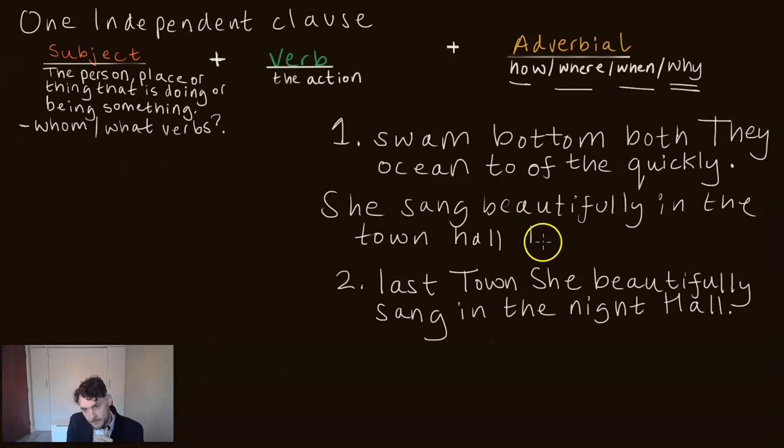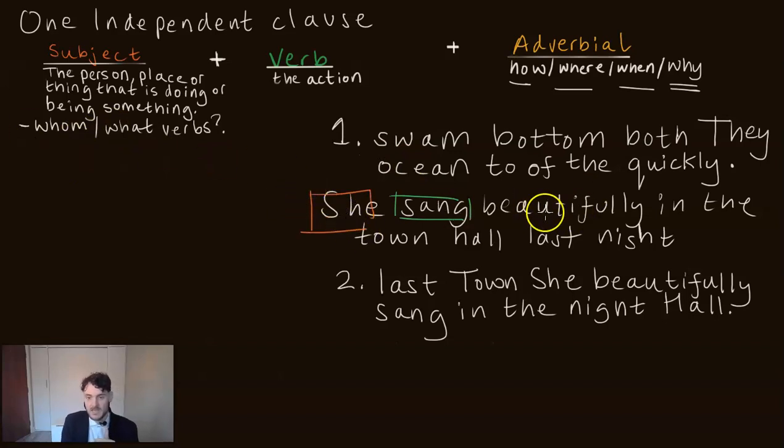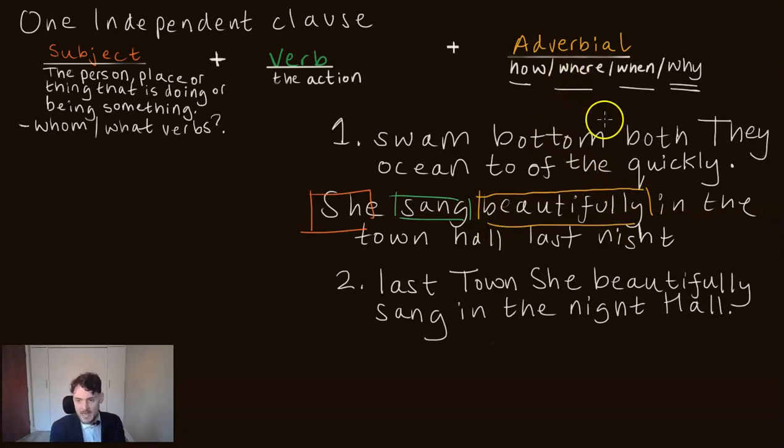Again, let's find our verb. Sang is the verb. Who or what sings? She sings, so that's the subject. Now, how did she sing? Beautifully. We have an adverb of manner again. Where did she sing?